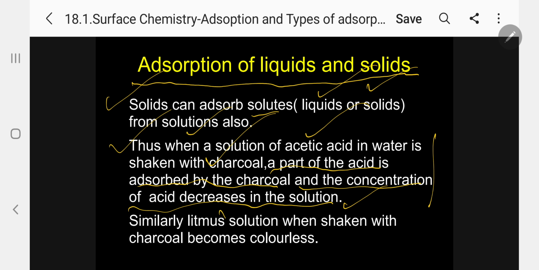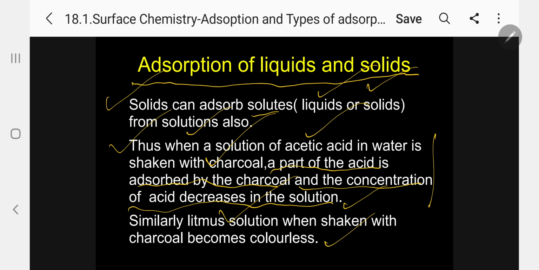Similarly, litmus solution also you can apply. When shaken with the charcoal it becomes colorless. So this is the direct proof. Litmus solution is colored. When you shake it with the charcoal, it becomes colorless, indicating it is adsorbed by charcoal.